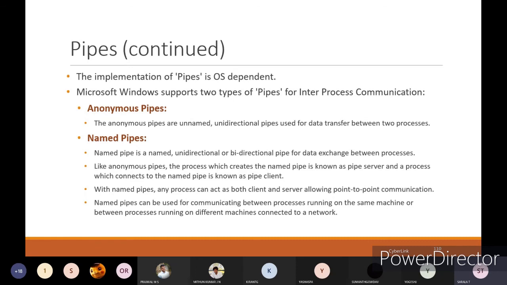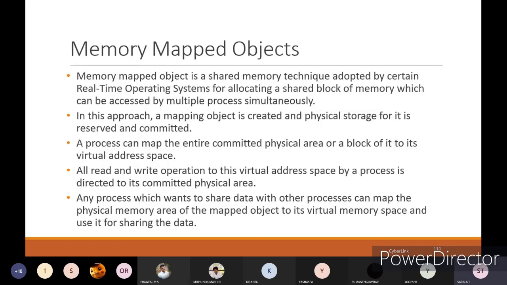Like anonymous pipes, the process which creates the named pipe is known as the pipe server, and the one connecting to it is the pipe client. With named pipes, any process can act as both client and server, allowing point-to-point communication. Named pipes can be used for communicating between processes running on the same machine, or between processes running on different machines connected to a network. If you are connected to the same network, then also this will be useful. Next.